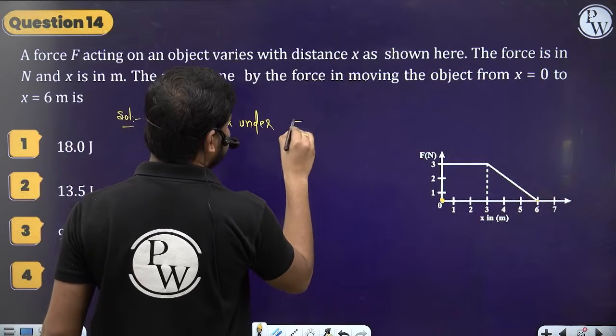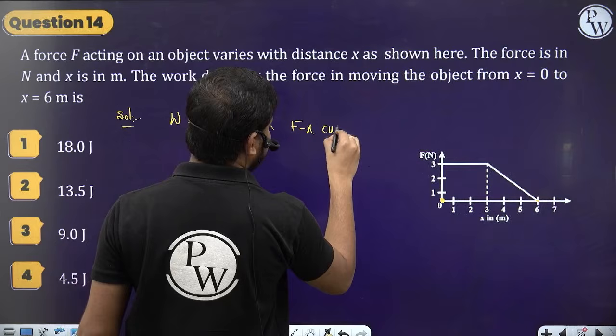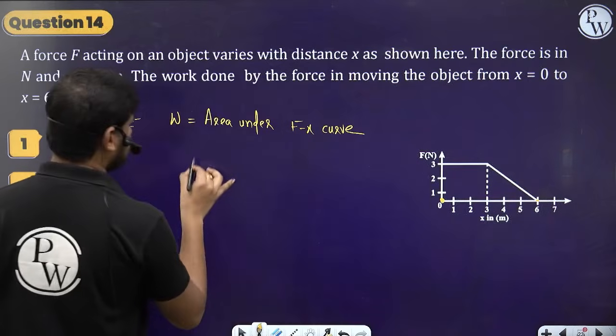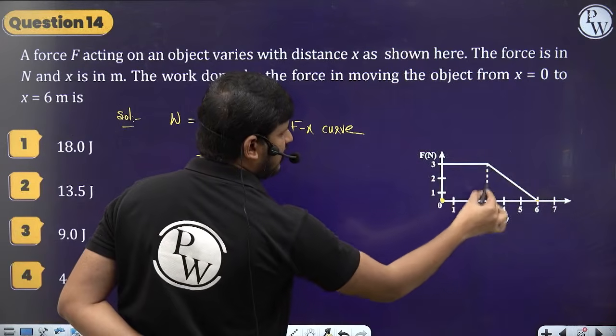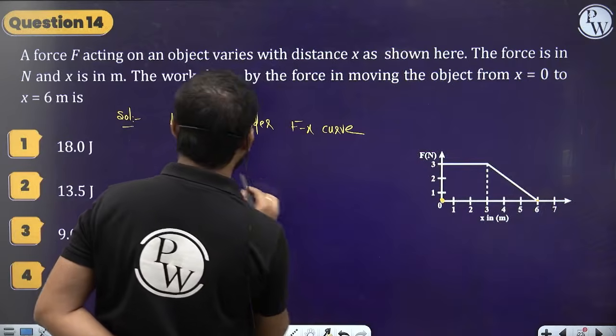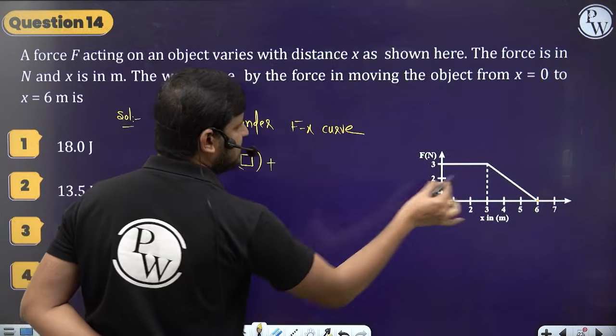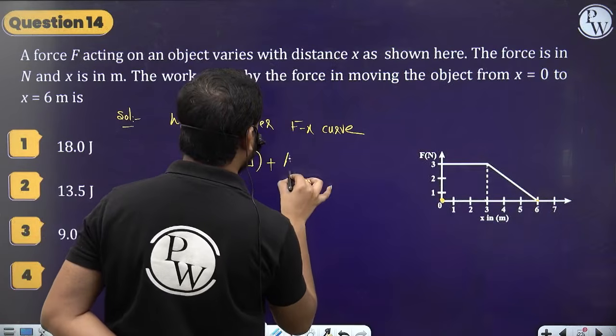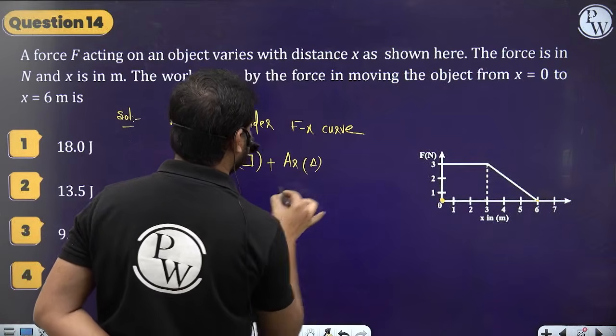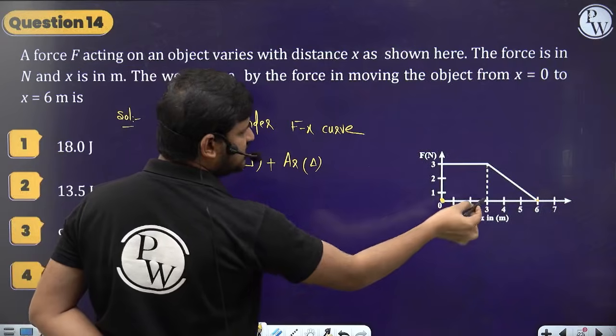Here x is given, the displacement. So let's write the Fx curve. Here one square is there, area of square, plus this one is a triangle, area of triangle. That's it. So the first one, area of square. What is the square area?